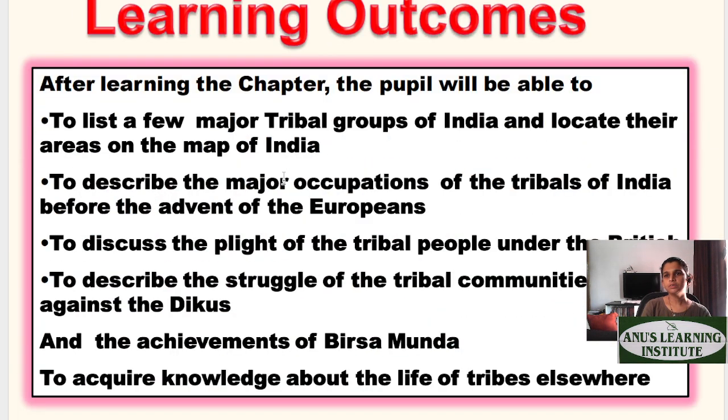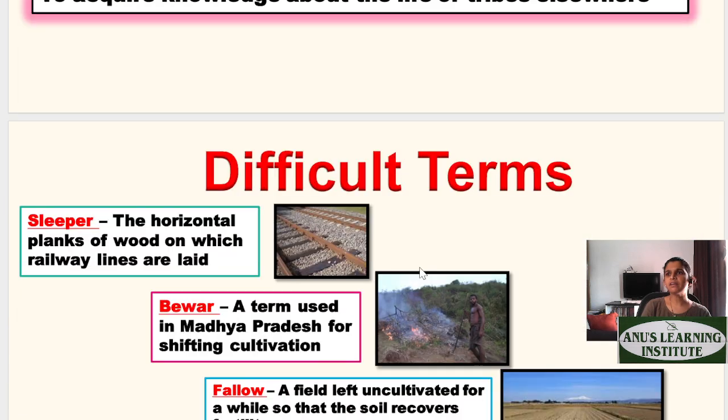So these are the learning outcomes. We will be able to understand a few major tribal groups in India. We will be able to describe the major occupations that the tribal groups of India had. And we will also discuss the plight or the condition of the tribal people under the British rule. Then we will also talk about the struggle that tribal communities had to go through in order to get over the problems they had. And today's hero is going to be Birsa Munda. We're going to discuss him at length, and we are also going to look at other tribes.